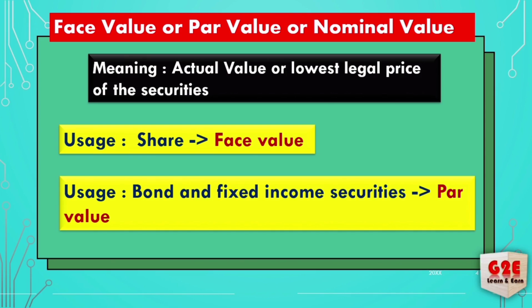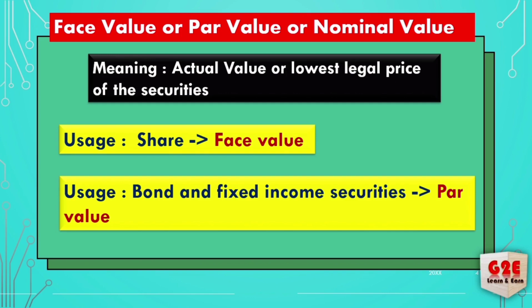For bonds and fixed income securities, that is treasuries, treasury bills, and government bonds that people invest in, that's called par value. You can understand the different terms, but the meaning is the same. What is the meaning of face value? It's like the original or actual value. The actual value of the company share is called face value.